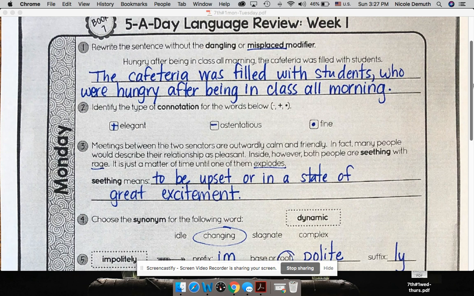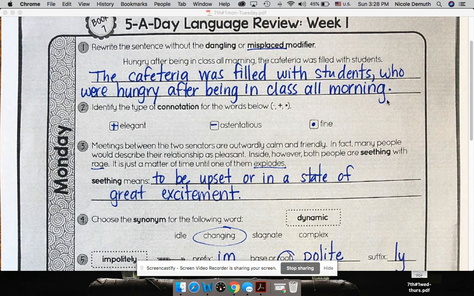So, "Hungry after being in class all morning, the cafeteria was filled with students." That is a misplaced modifier because it seems that you are modifying or telling more about the cafeteria being hungry. So, it's just kind of out of order. It should say the cafeteria was filled with students who were hungry after being in class all morning. So just switching the parts of the sentence around, or the modifiers and the verbs or nouns around,